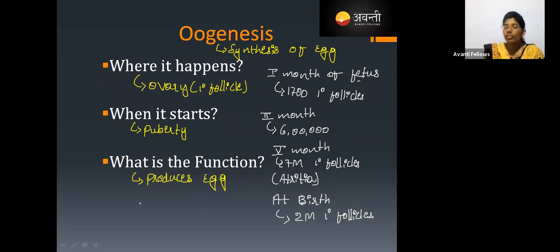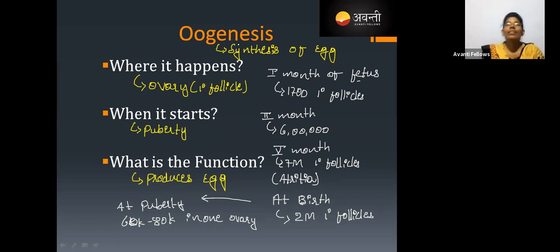Finally, when the girl enters puberty, the atresia continues, and there will be 60,000 to 80,000 primary follicles in one ovary. Is this clear to everyone?